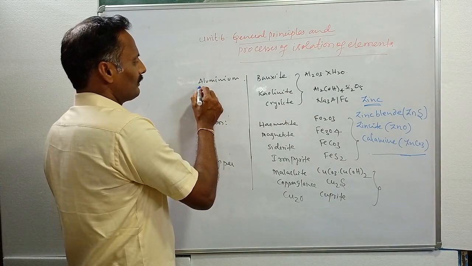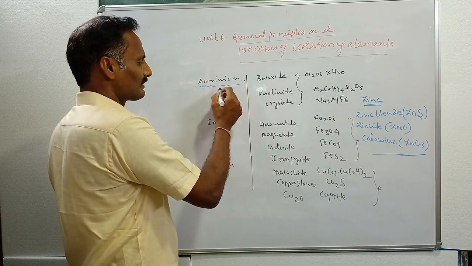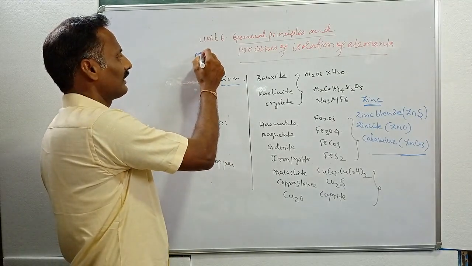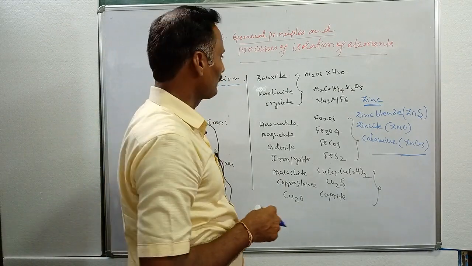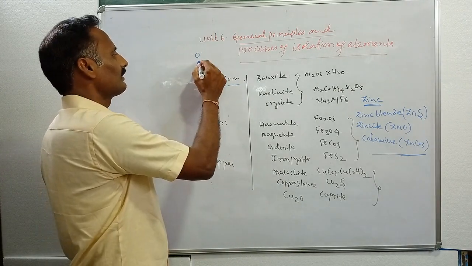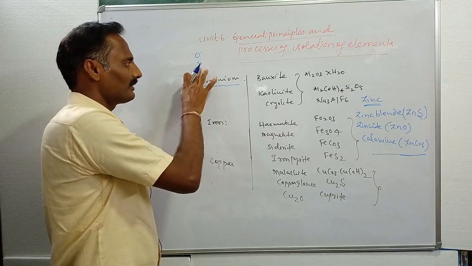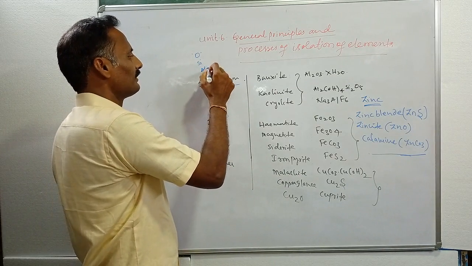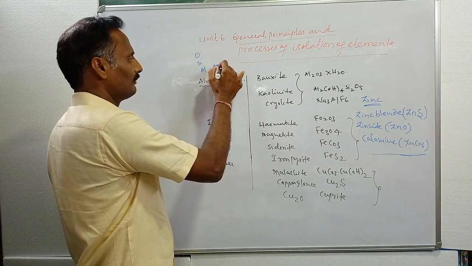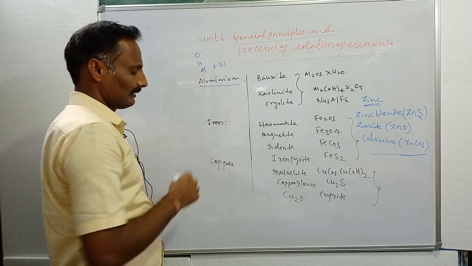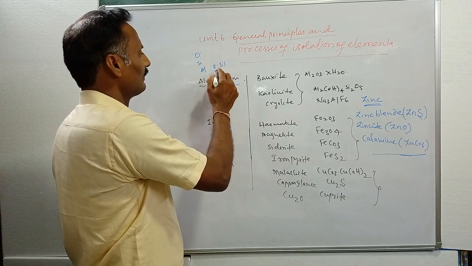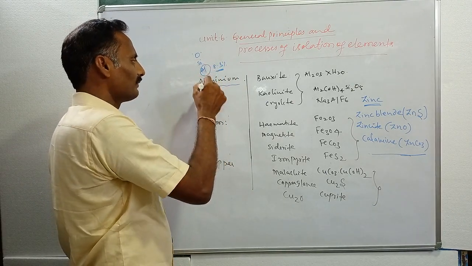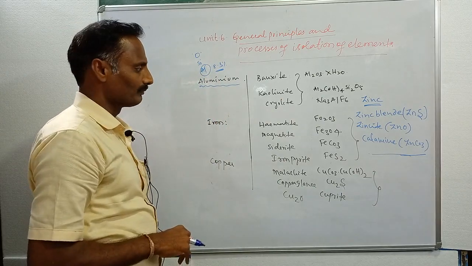Then coming to the occurrence of elements in the earth crust. The most abundant element in the earth crust is oxygen. The second most abundant element is silicon, and the third is aluminum. Aluminum occurs about 8.3% by mass in the earth crust. This is the most abundant metal in the earth crust, aluminum.